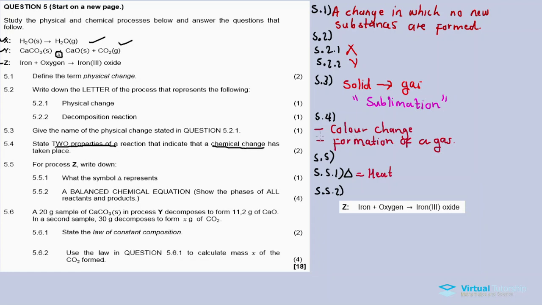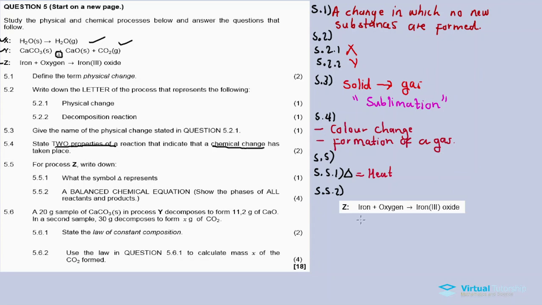Now we need to write down a balanced equation for this process Z. Look, they give us the names of the reactants as well as the products. So to balance this equation, we need to interpret process Z into chemical symbols, then we balance.